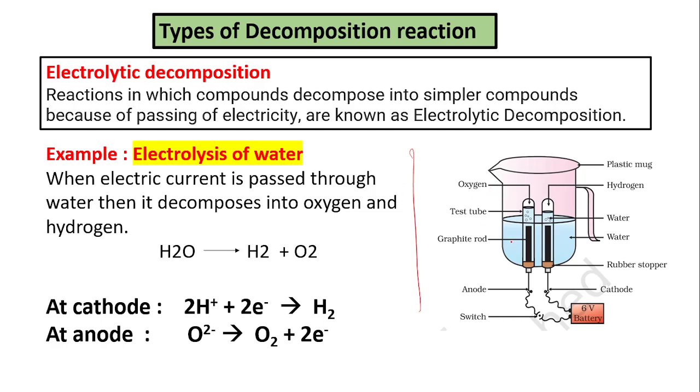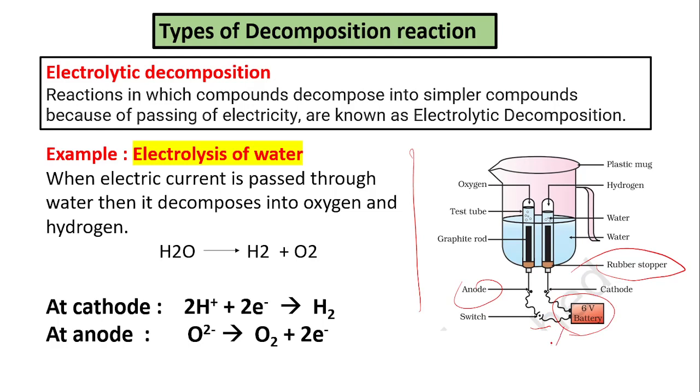Understand the experiment first. Just take a mug, make two holes at the bottom of the mug, insert two graphite rods through the two test tubes, and pack with two rubber stoppers so that the water cannot drop to the bottom. Pour some amount of water inside the mug and connect the two ends of these carbon rods or graphite rods with the help of a plug key and a battery.